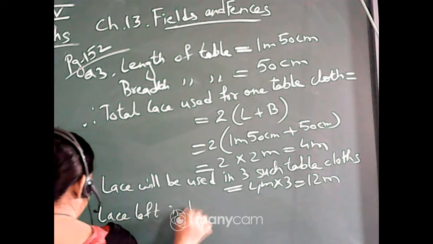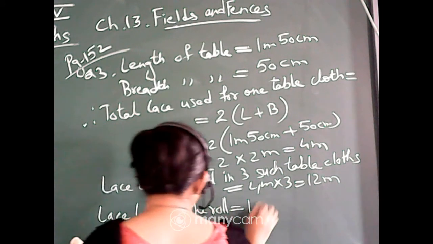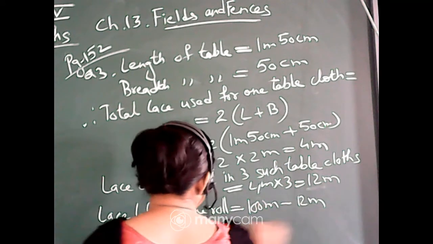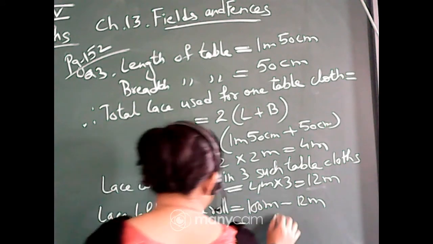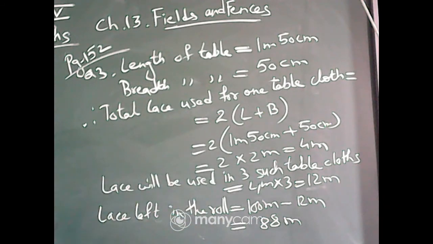left in the roll. In the roll, the total roll was of 100 meter and we have used 12 meter of the lace. That means 100 meter minus 12 meter. 88 meter of lace is left in the roll.